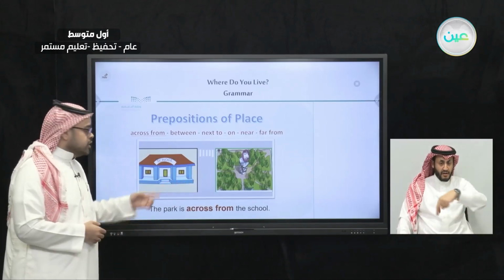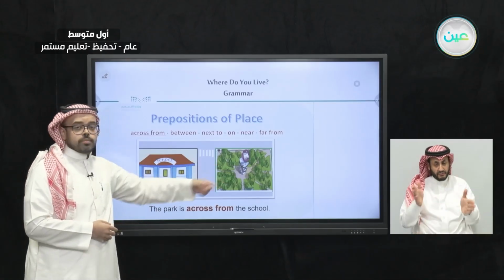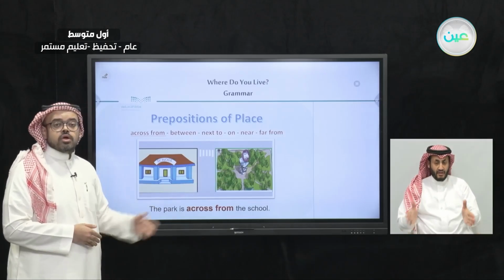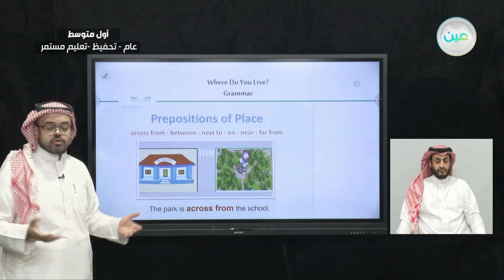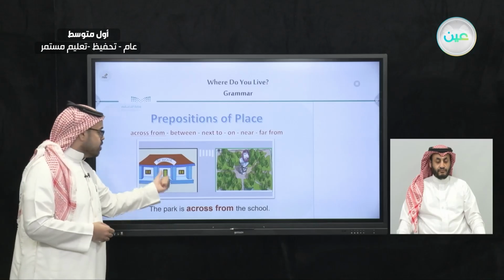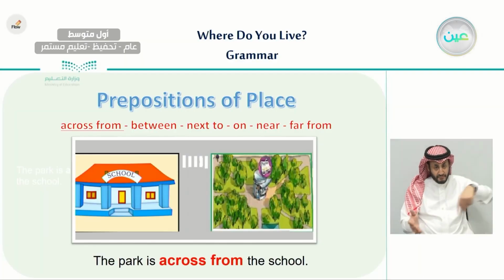It means that you need to cross the street to go to the park from the school. Across from means a place which is opposite the other place.